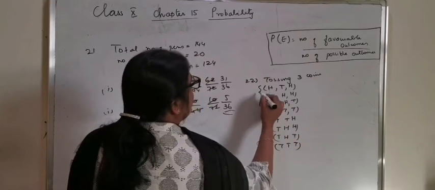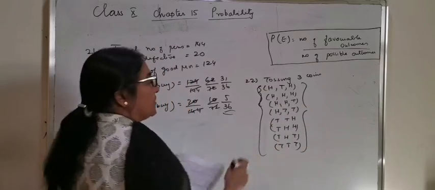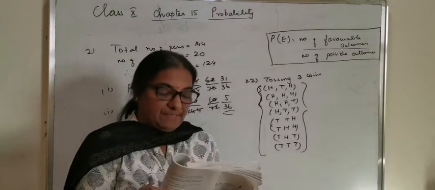So these are the 8 possible outcomes, or this is the sample space.